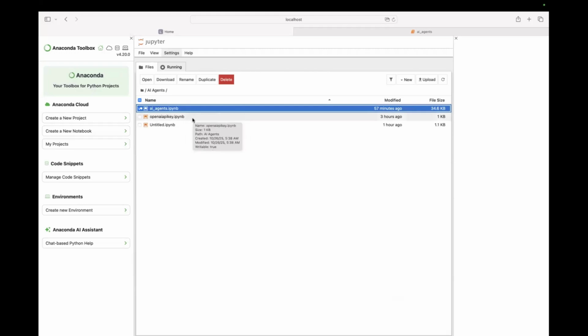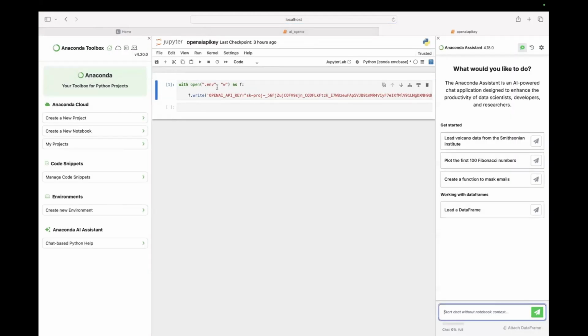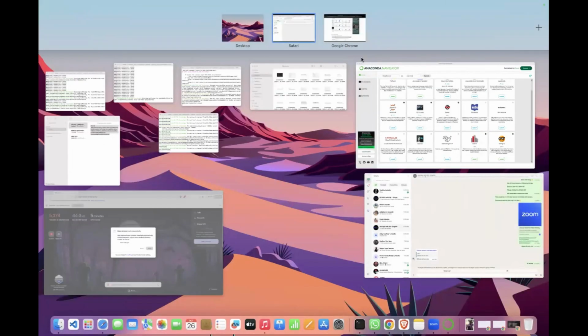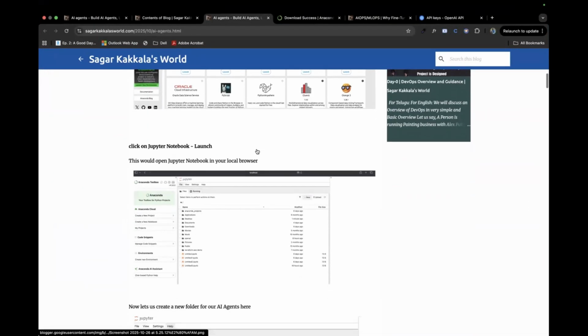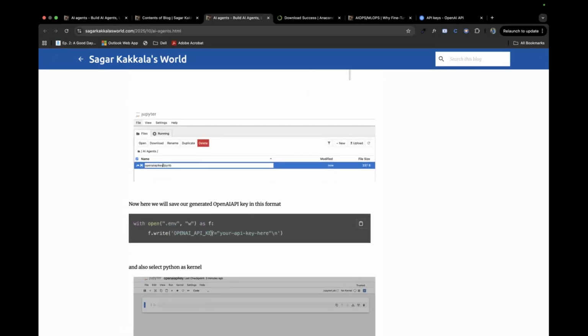First thing you need to do, since you generated an OpenAI API key, is put that key in an environment variable file. For that, we will be using this code: with open .env. We are creating a .env file and just appending to it. Here is where I'm specifying my OpenAI API key, whatever OpenAI API key is generated for you. You'll be placing the OpenAI API key here.